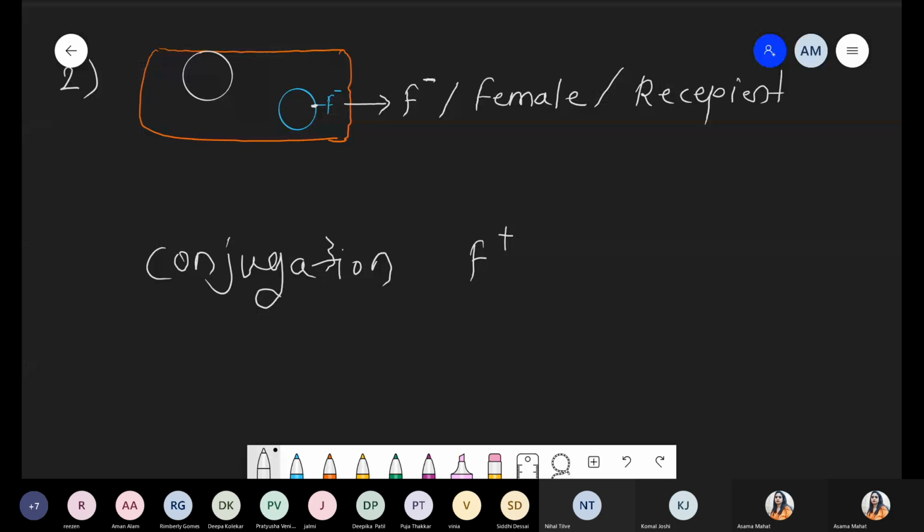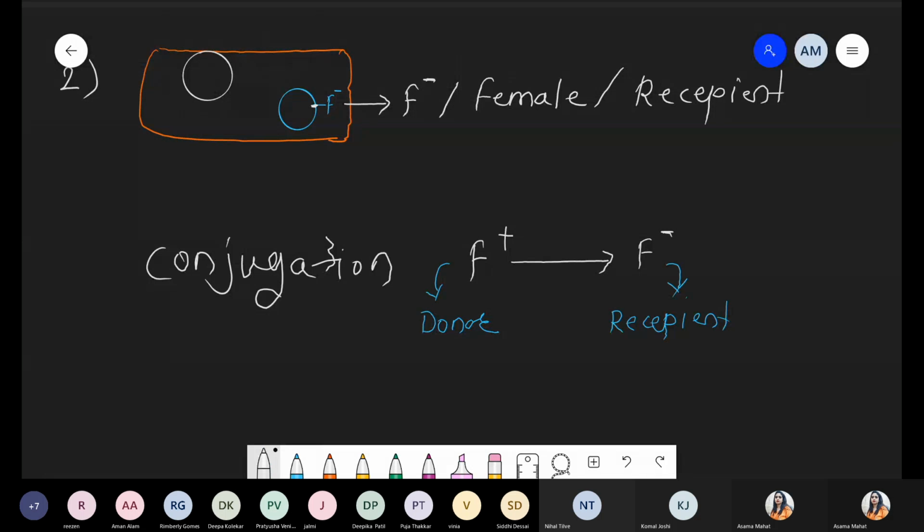Such bacteria transfer the fertility factor to F minus. Okay, so मतलब क्या हो गया यहाँ पे? We are talking about the presence of this donor, and this one we are talking about simply with respect to the recipient. So F plus acts as a donor and F minus acts as a recipient.